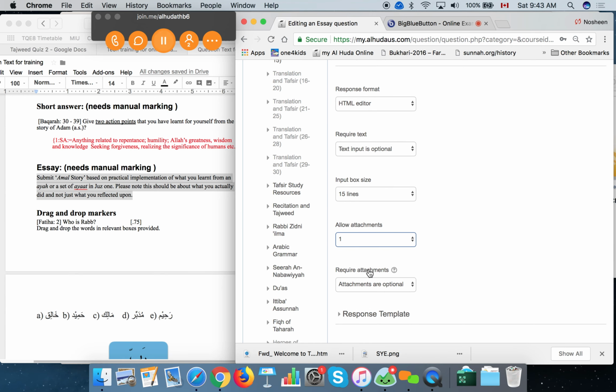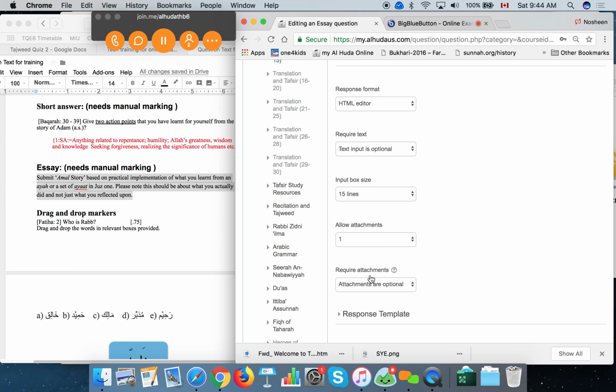And here as well, similar to the text, require attachments. So this is optional, or one attachment is a must. By this, they have to attach a file, otherwise the system will not let them submit. So if one prefers to type in, then they should type in or they should allow an attachment. Depends on how difficult you want to make it for them.